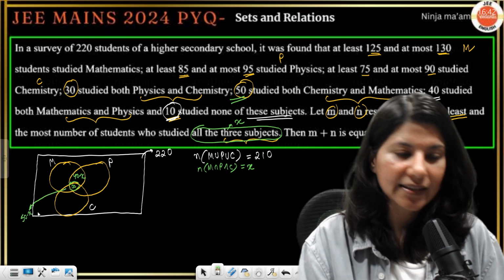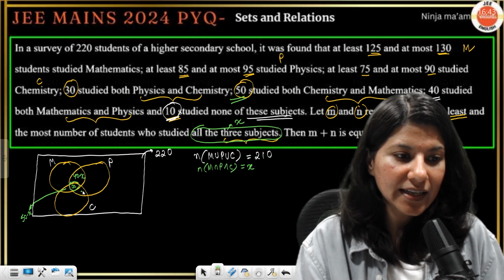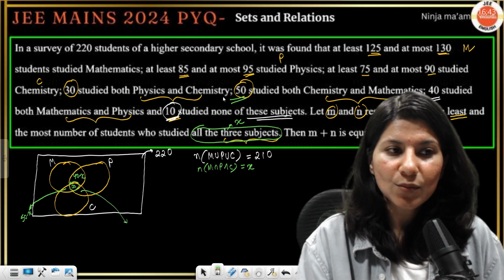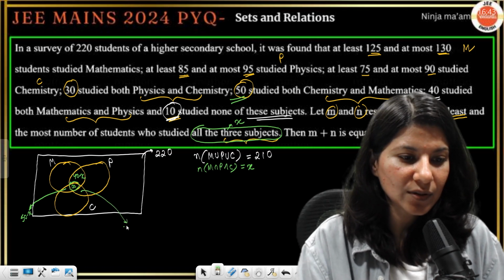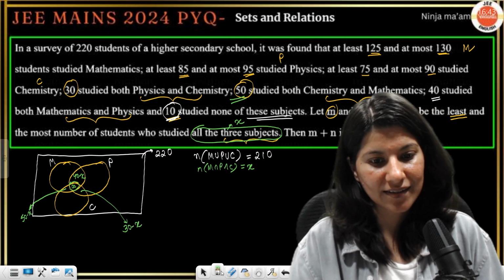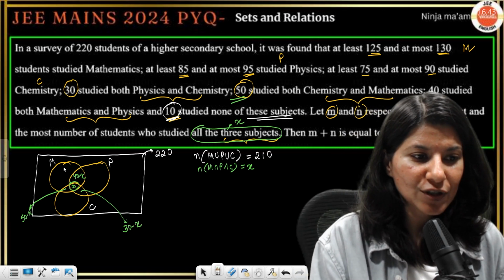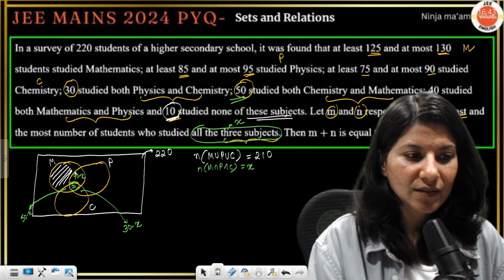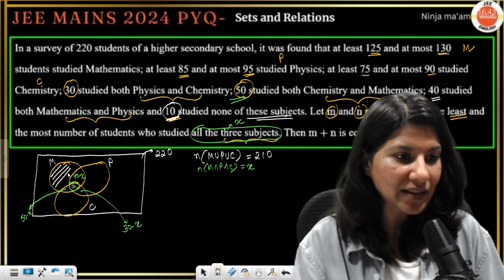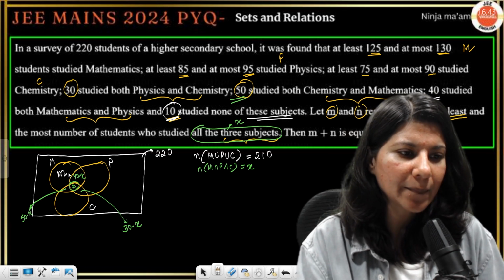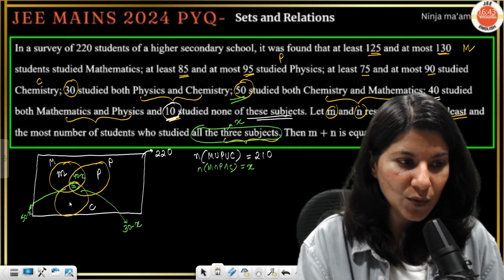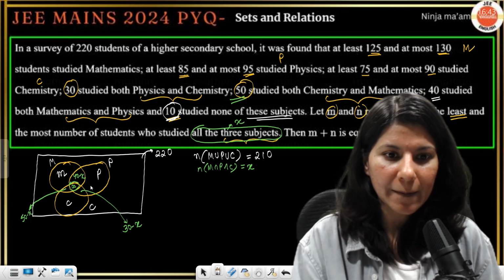And this area, physics and chemistry, is 30, so 30 minus x. I hope that this is clear. And now this shading, which is only mathematics, let us assume as M, only physics as P, only chemistry as C.